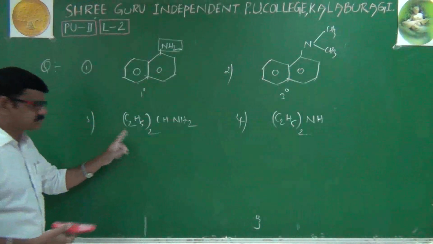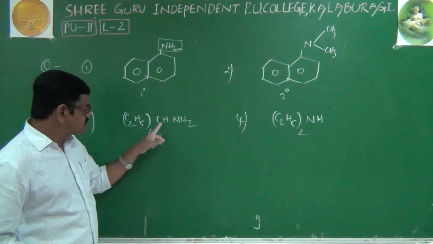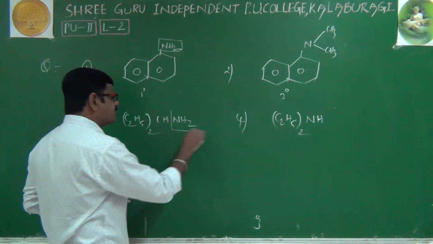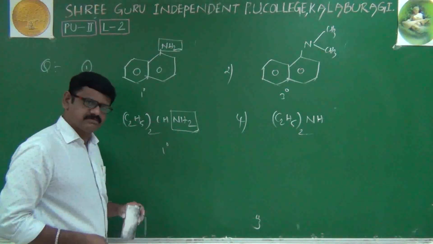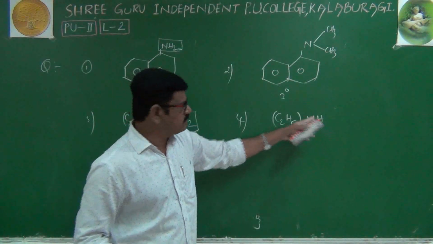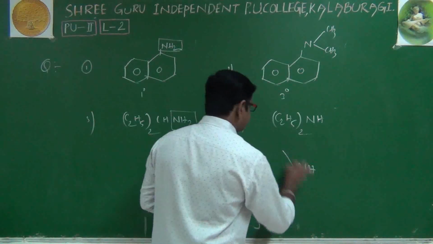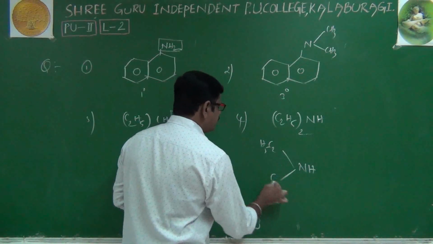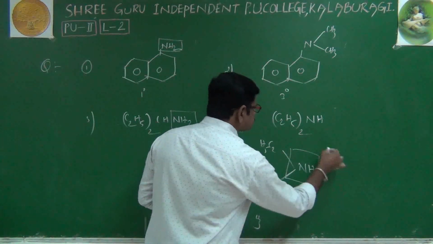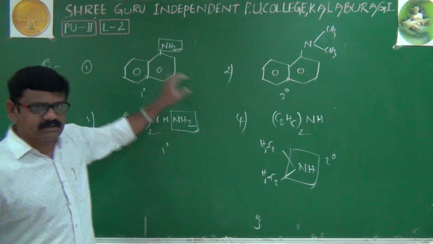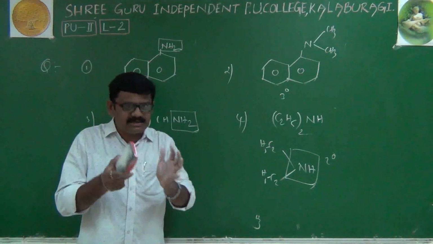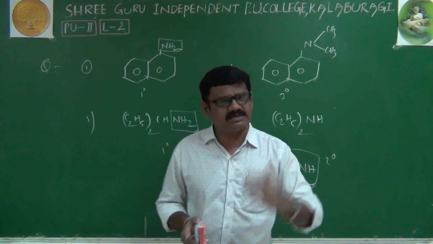Next. C2H5 taken twice, CH, NH2 again. NH2 is appearing. If NH2 is there, blindly we can tell it is a primary amine, no doubt. Next, C2H5 taken twice, NH is there. Or if you want, you can write the clear structure: NH, with one C2H5 group on this side and one C2H5 group on this side. It is a secondary amine. I'll repeat: it is a primary amine, tertiary amine, also primary amine, and secondary amine. Like that, by seeing the structure, we can easily tell whether it is a primary, secondary or tertiary amine.